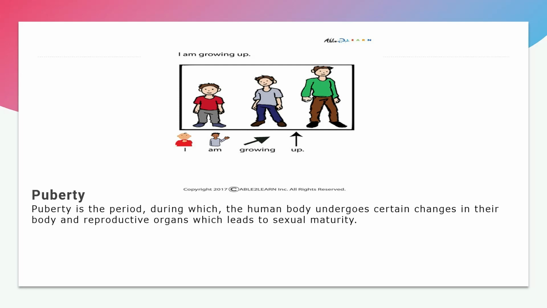Now, what is puberty? The several changes the human body undergoes during adolescence are known as the onset of puberty. Like in this picture, the boy is saying, I am growing up. Like from a baby, he is growing into an adult. He is going through changes in his reproductive organs, which is known as puberty.